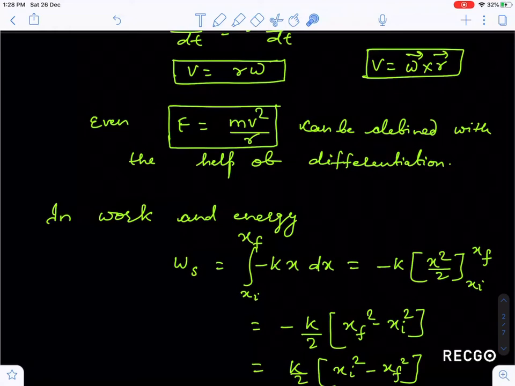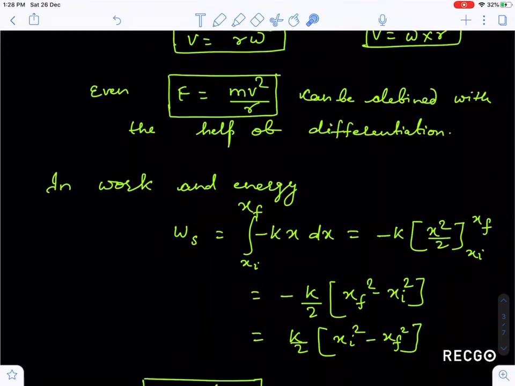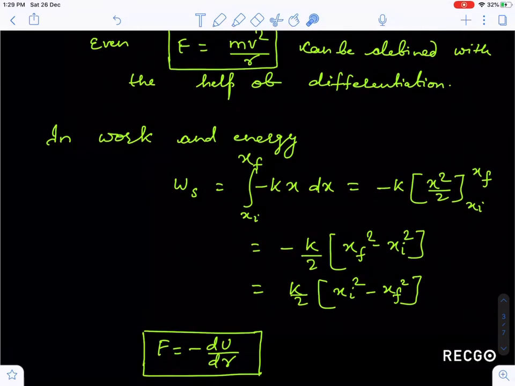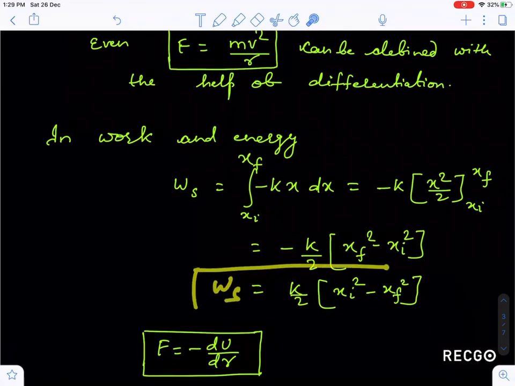I have taken minus k outside. Integration of x is x square by 2, with limits from x initial to x final. So this is minus half k, x final square minus x initial square. Keeping the minus inside, work done by the spring is k by 2 into x initial square minus x final square.